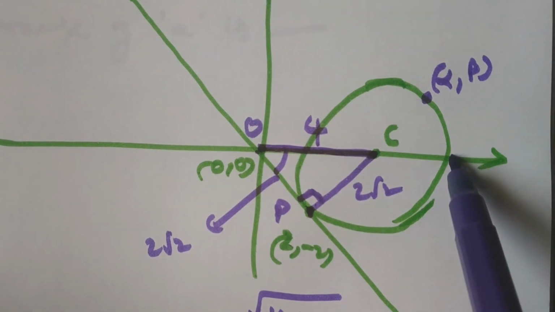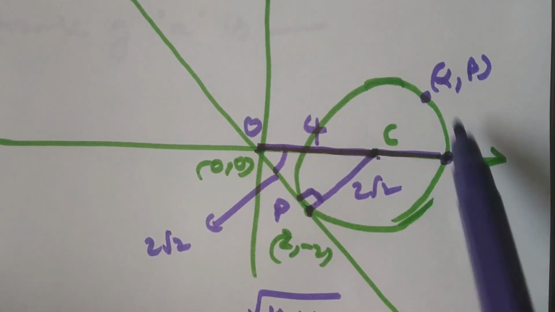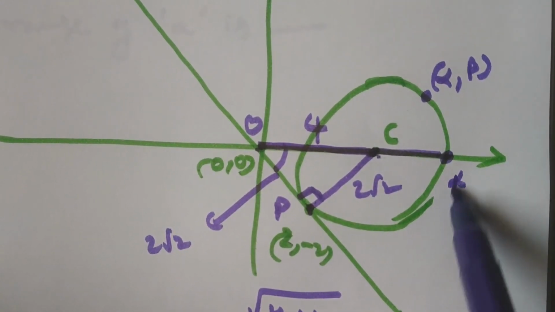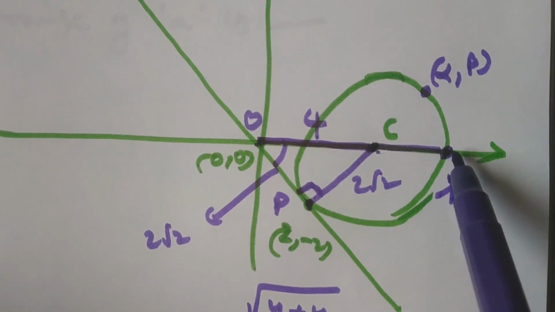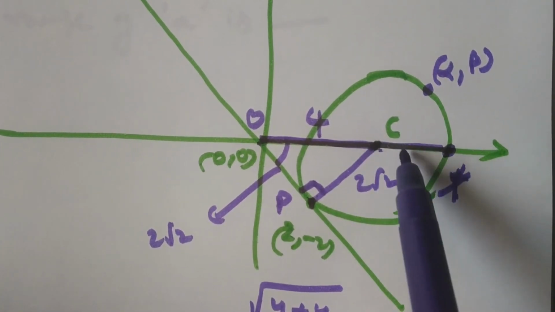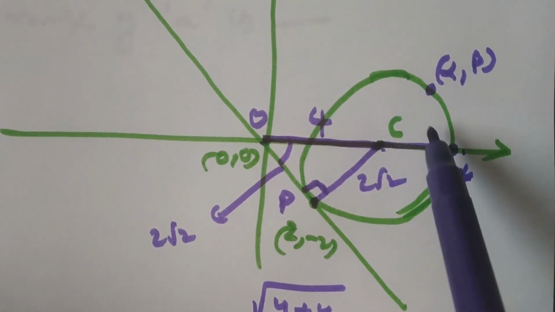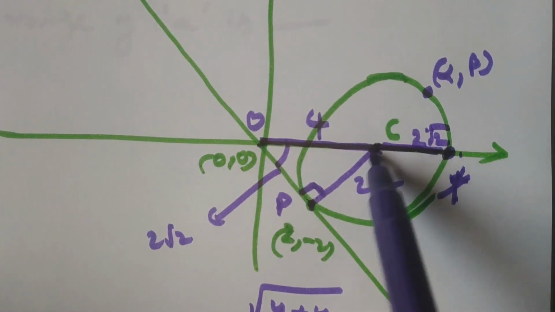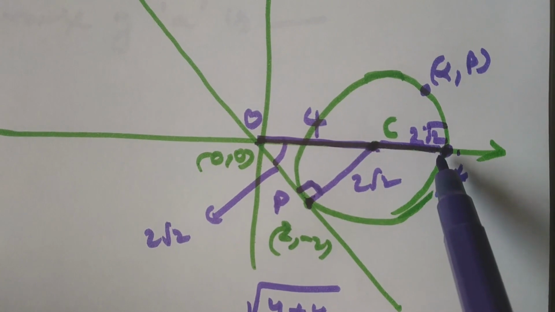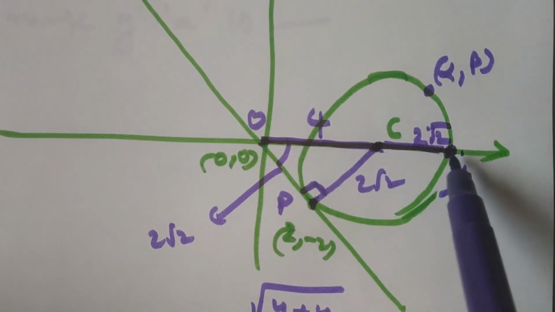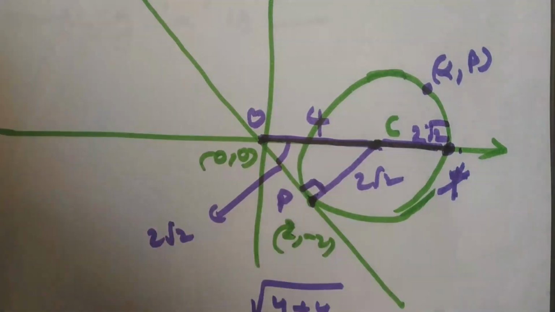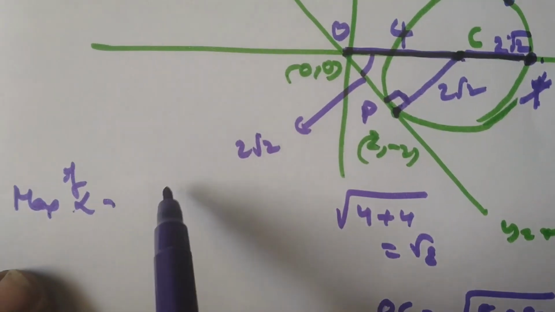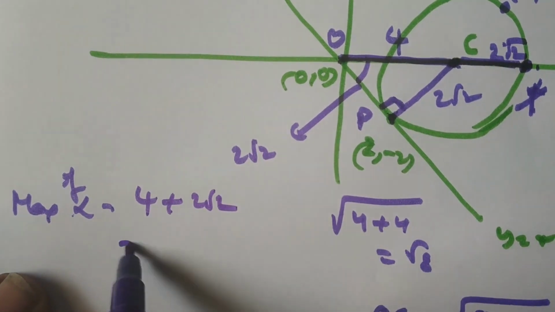Your alpha is here, it takes maximum value. So if your alpha comes to here, point some x, you get maximum value for alpha. So what is the distance from here to here? Radius. What is the radius here? 2 root 2. The radius is 2 root 2 because this is 2 root 2, automatically this is also 2 root 2. So what is the value of alpha here? Maximum value of alpha is equal to 4 plus 2 root 2.